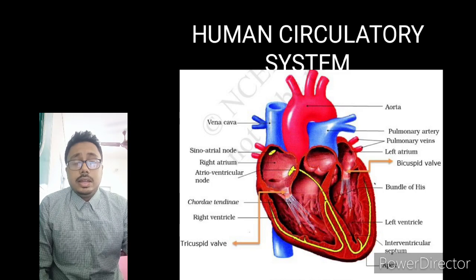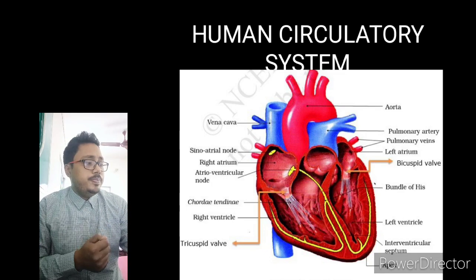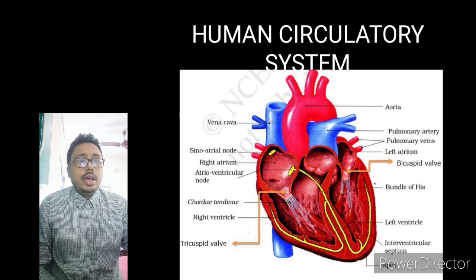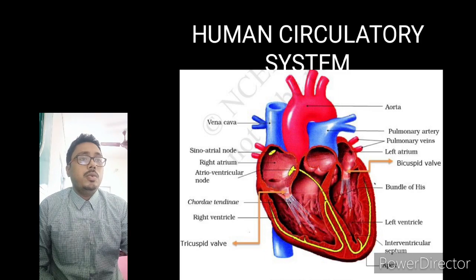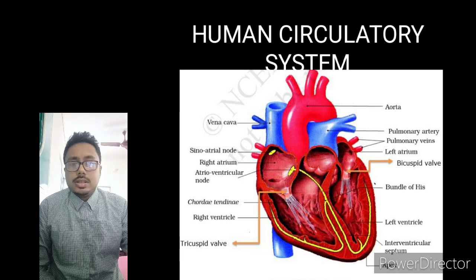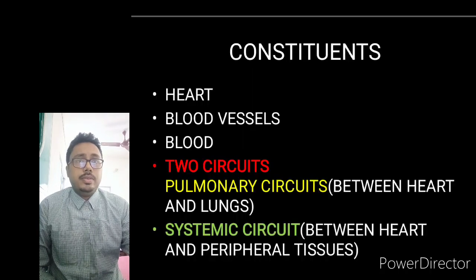Today I will describe the human circulatory system. In this picture, you can see the diagram of a heart. What is the heart made up of, what are the materials with which it is made? So I will discuss it step by step. First of all, I will tell you about the constituents of the human circulatory system.